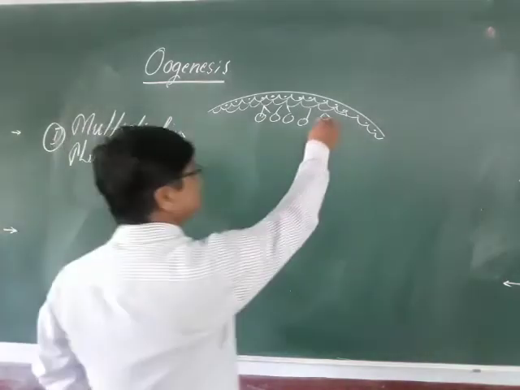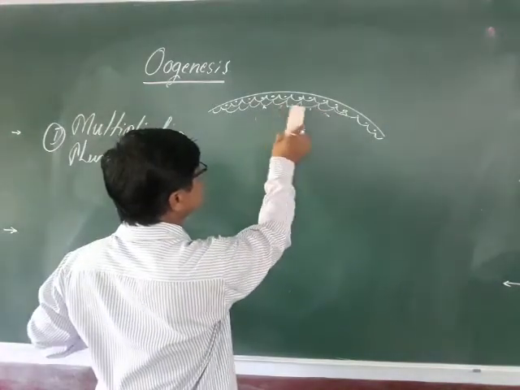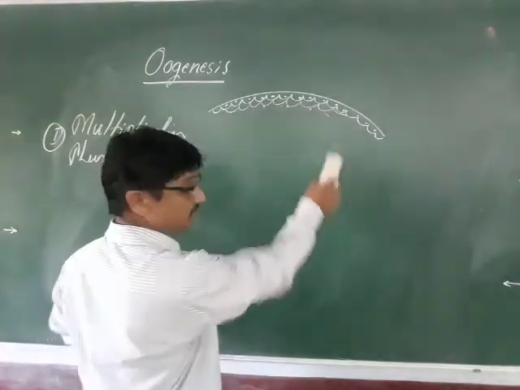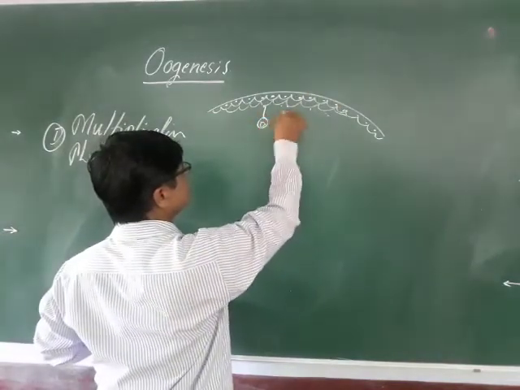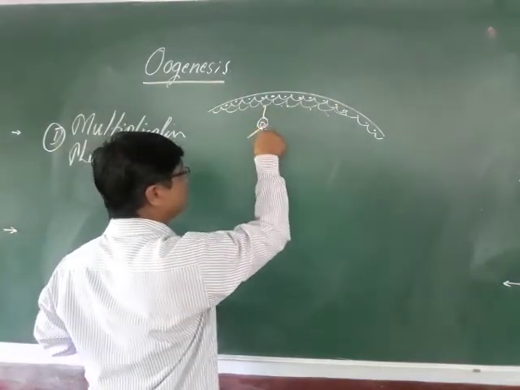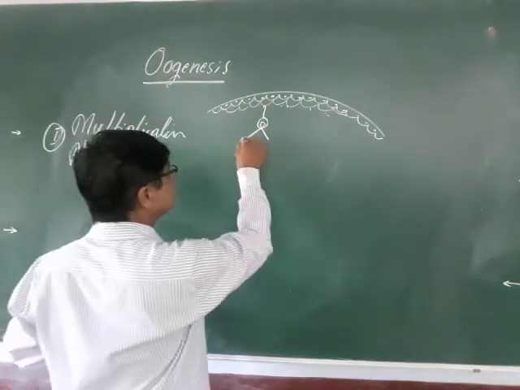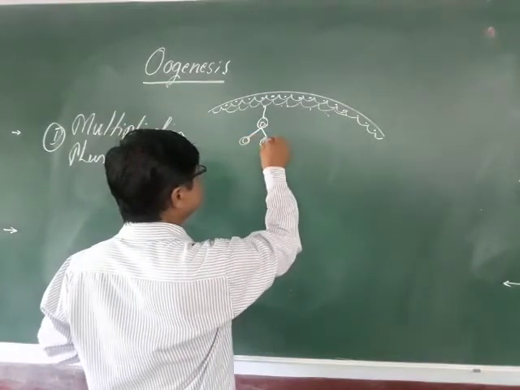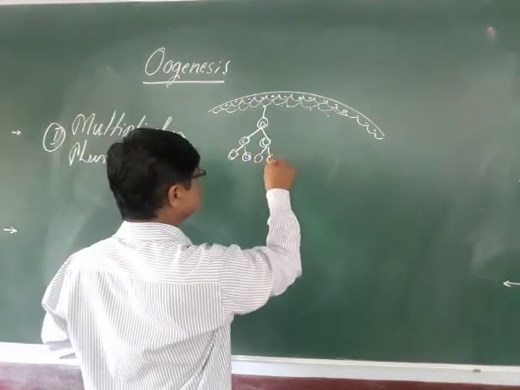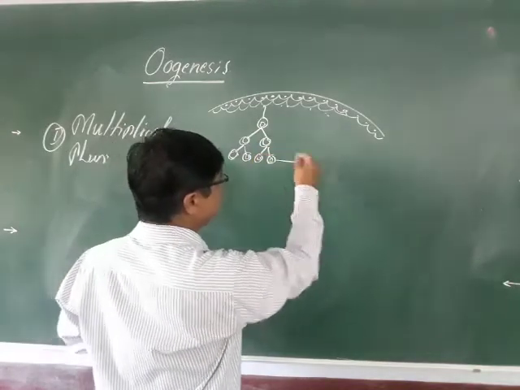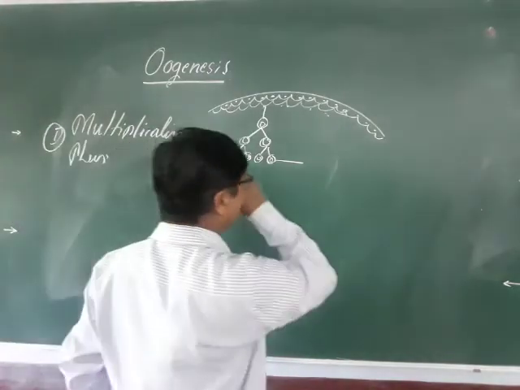So these germinal epithelial cells undergo multiplication, a repeated rapid mitosis, and result in a large number of cells. These are called the egg mother cells, or the oogonium.